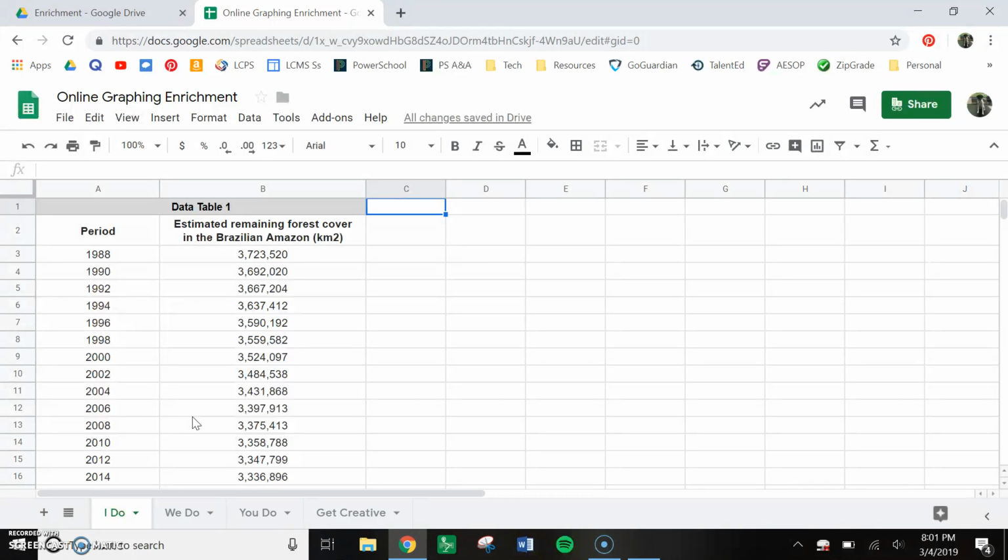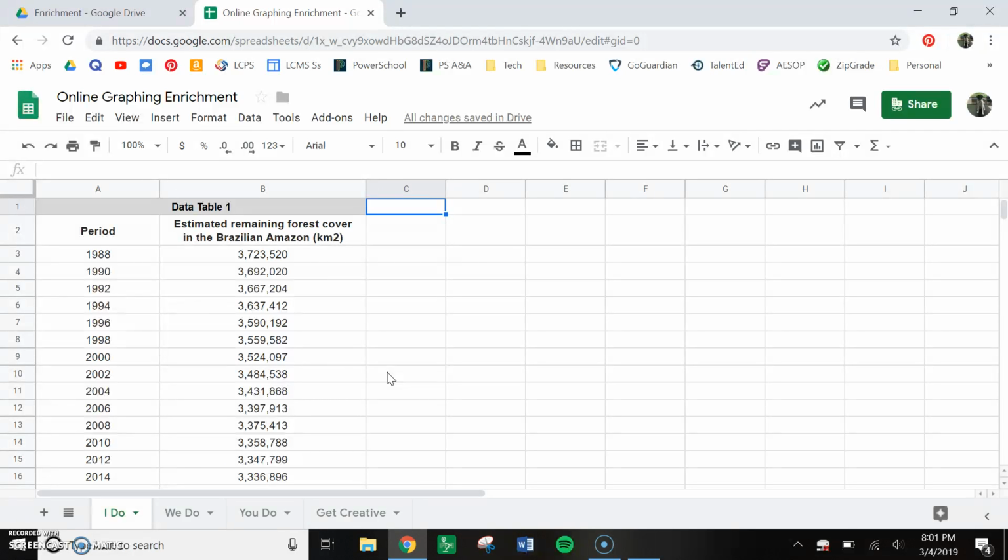We're going to do online graphing this week. All of my students, not just you guys, are pretty good at doing graphing with paper and pencil. But the reality is most people don't use paper and pencil for graphing much anymore. They do it all online somewhere. So we're going to be using Google Sheets. It's very similar to Microsoft Excel.